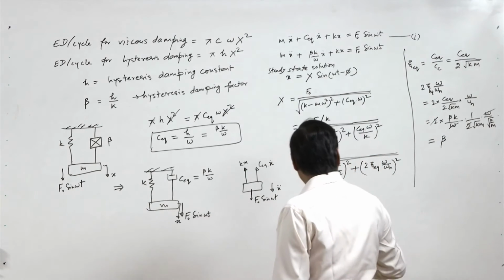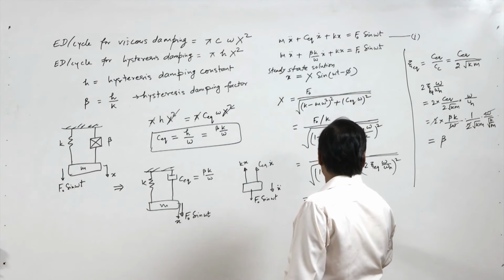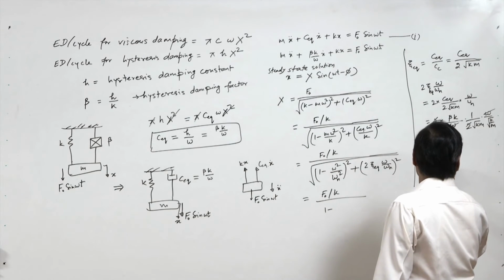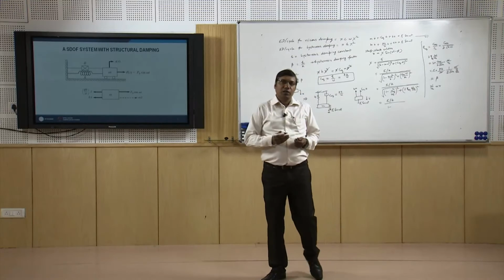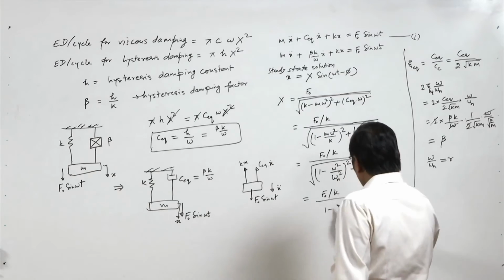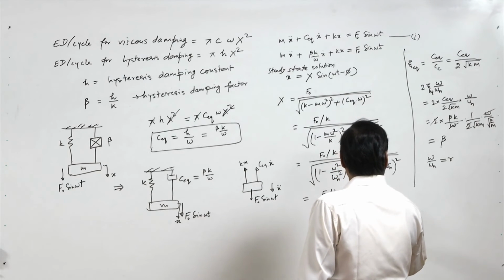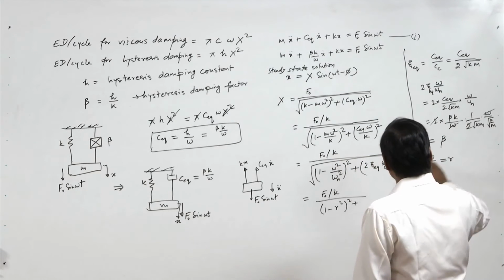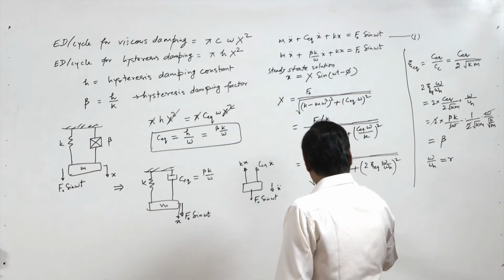Okay. So we can write equal to f0 by k 1 minus, so let's say omega by omega n equal to r, as we have already used this type of representation. So 1 minus r square whole square plus, here 2 zeta equivalent omega by omega n is equal to beta, so we can write beta square, and then under root.